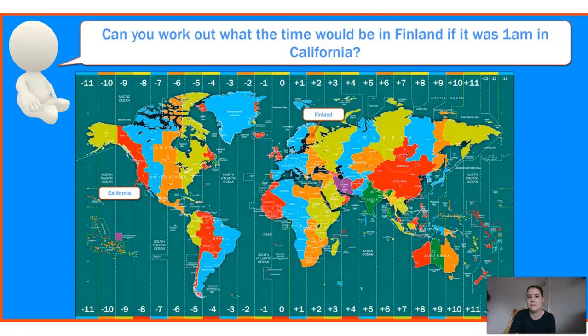Right, pause the screen again. Can you now work out what the time would be in Finland if it was 1 a.m. in California? So you now need to work out from California -8, and you now need to count forwards, and tell me what time it's going to be in Finland. So we know that they must be 8 hours ahead.